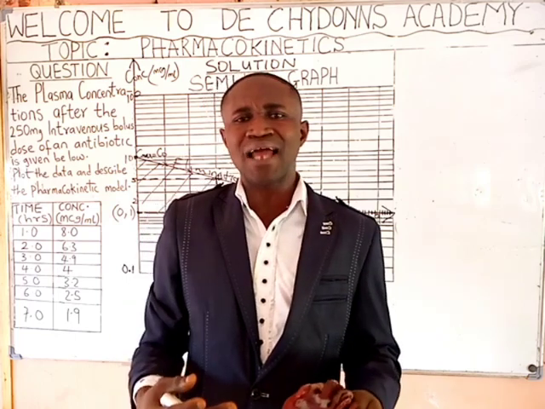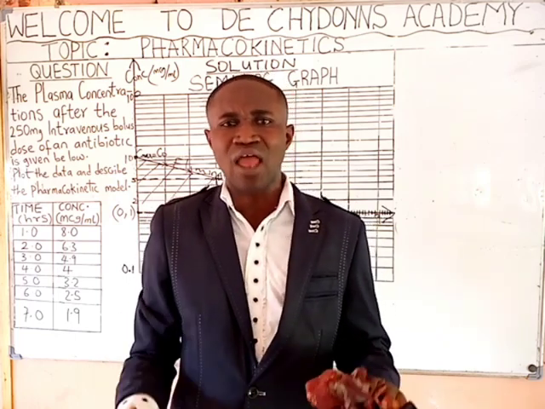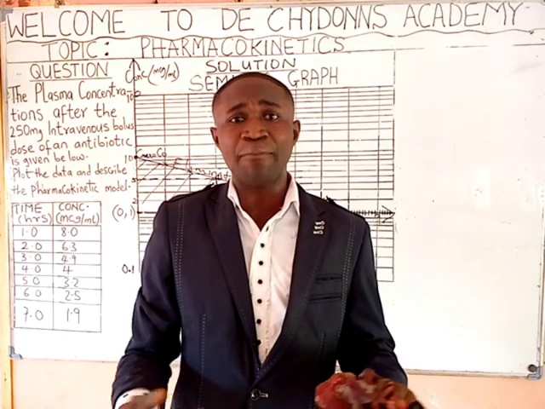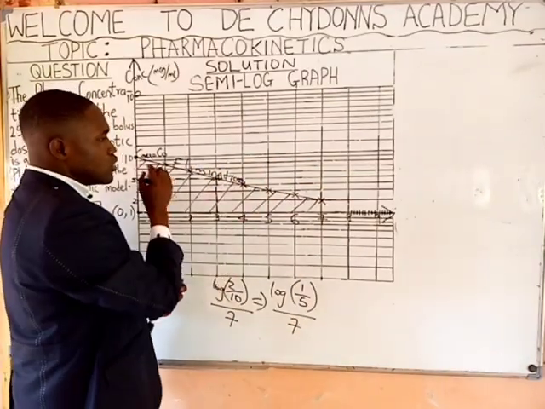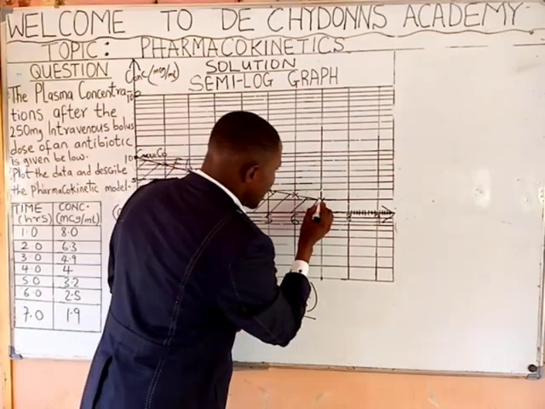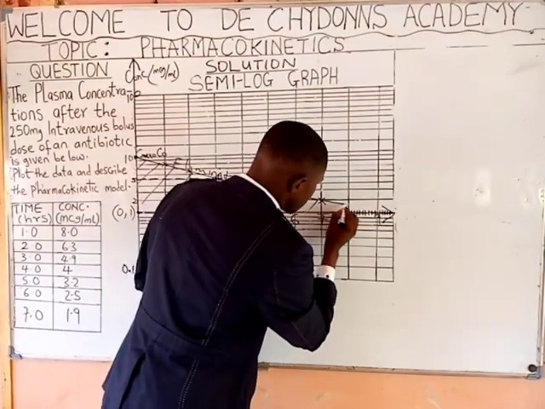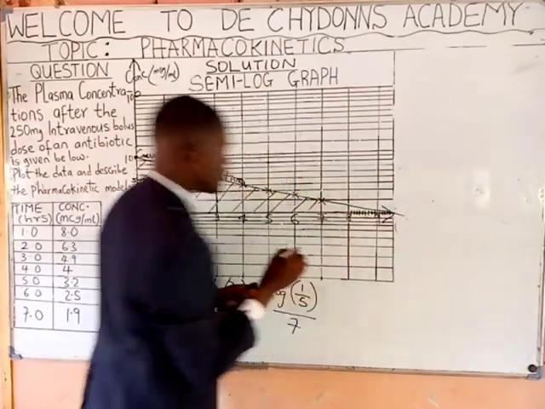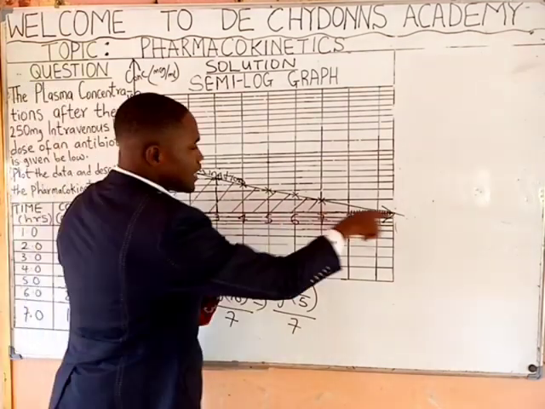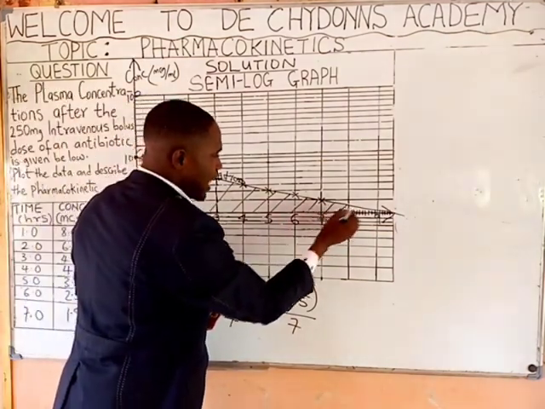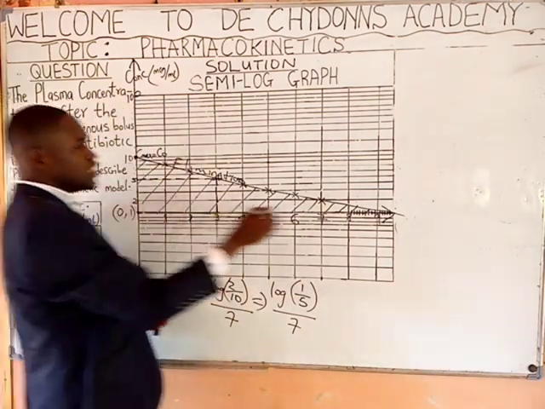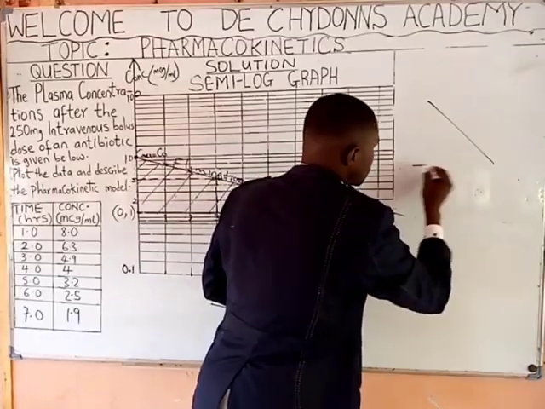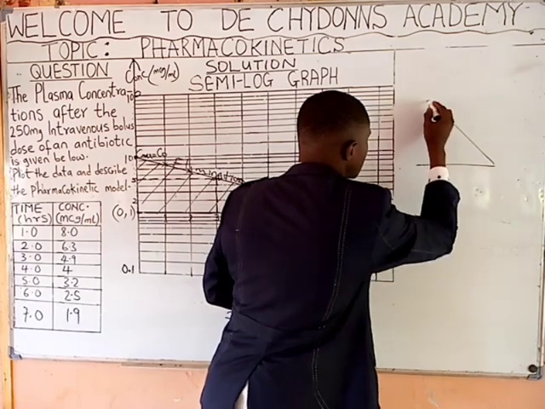Now, what do we mean by this trapezoidal rule, triangular rule? This simply means application of mathematics. Look at this shape. Do you know that we can extend this graph? So when you extend it to the x-axis or horizontal axis, you have this. Now, this gives you the shape of a triangle.